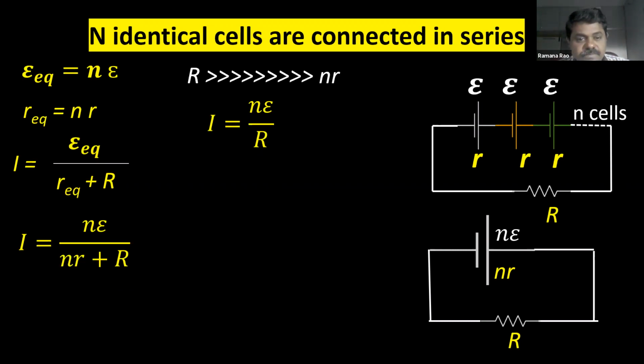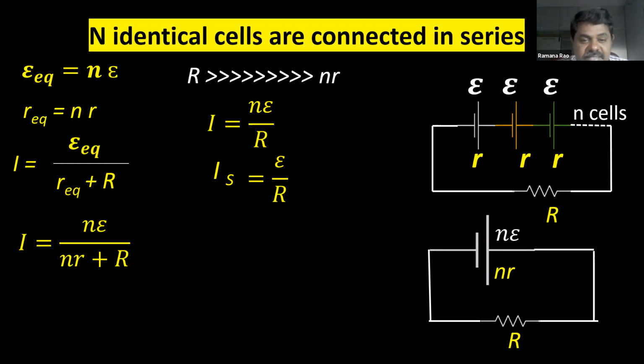So now this is the total current through the combination. Now what is the current through a single cell? If you use only a single cell instead of all the cells, what is the current through the single cell? We know epsilon by R. Why epsilon by R?